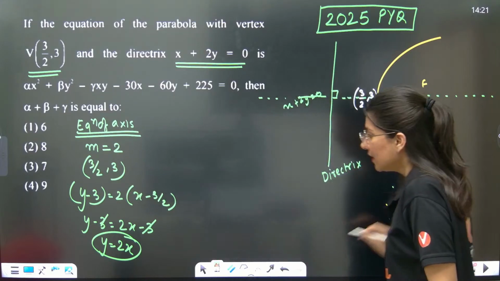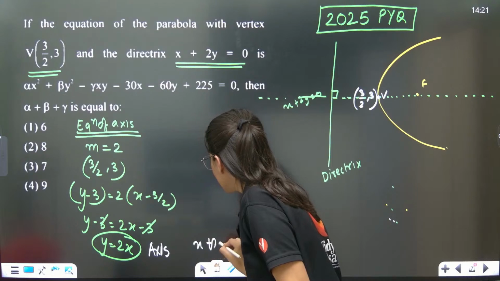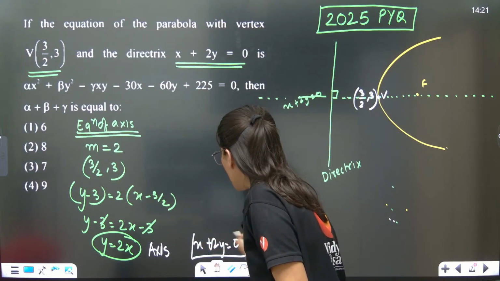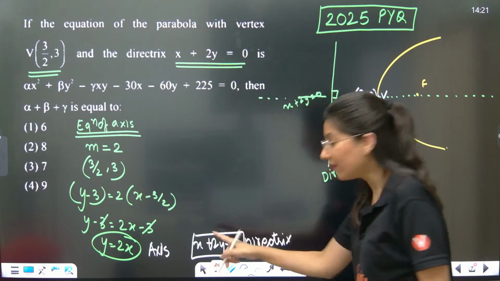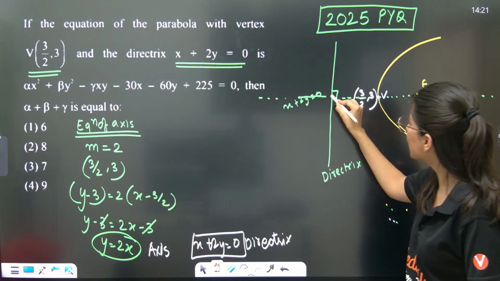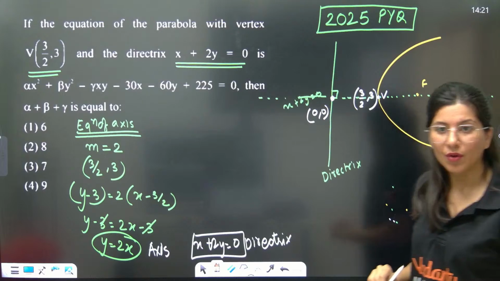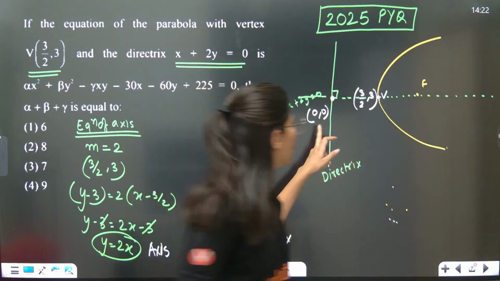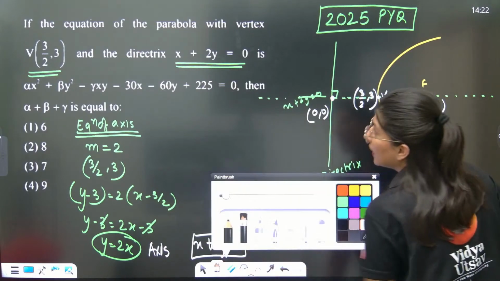Can you see? This is the axis. What about the directrix? x plus 2y is equal to 0. Can you see both lines are passing through the origin? In fact, if you solve them, the intersection point of axis and directrix is nothing but the origin, 0, 0. Let me mark the focus as A, B.